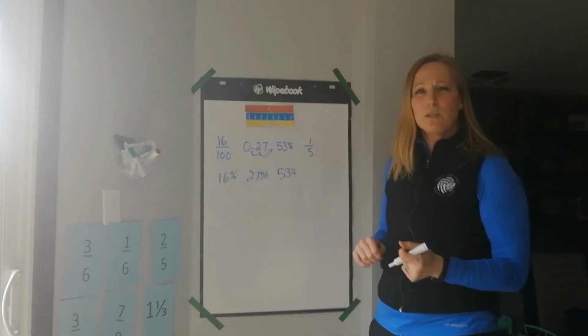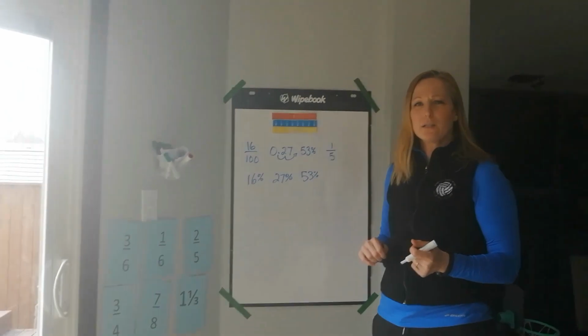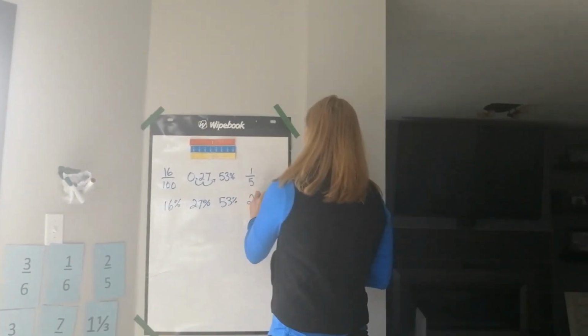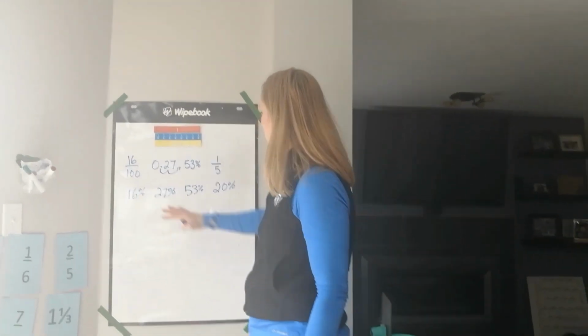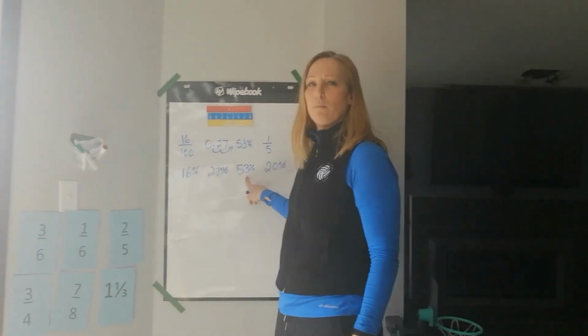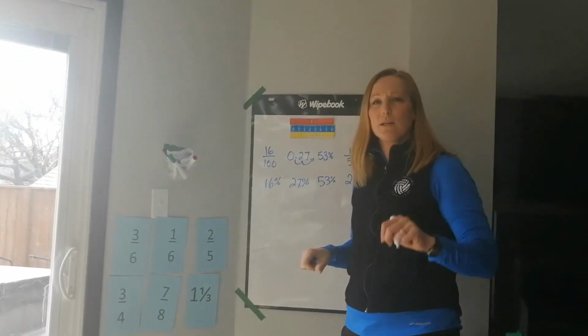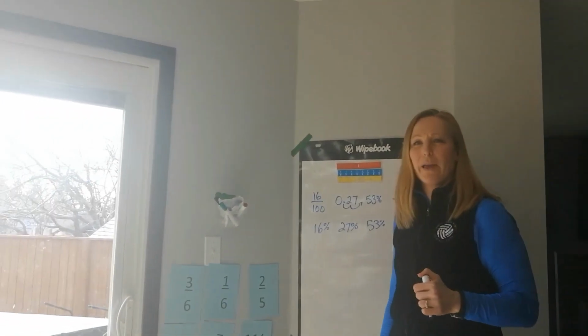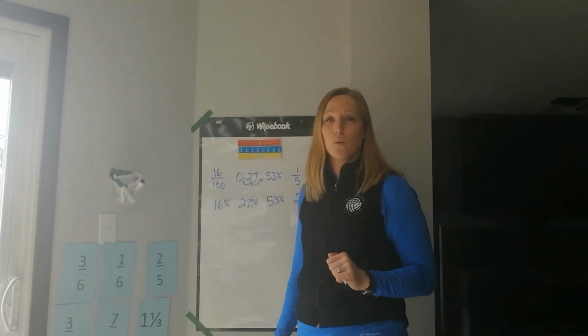It is. This one's what we call a benchmark fraction. This is one that we should just be able to look at and know that that's 20%. So now I know that this is the smallest, next smallest, third, and this one would be the biggest. So you've got 2 other examples to do there. Let's take a few minutes, do those now, and then come back and we'll look at the bottom few questions on the page.